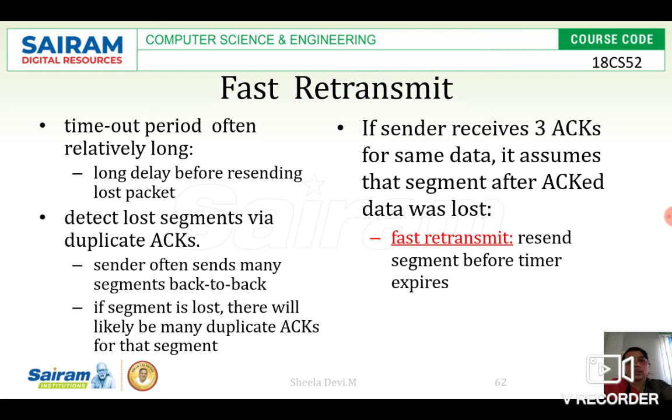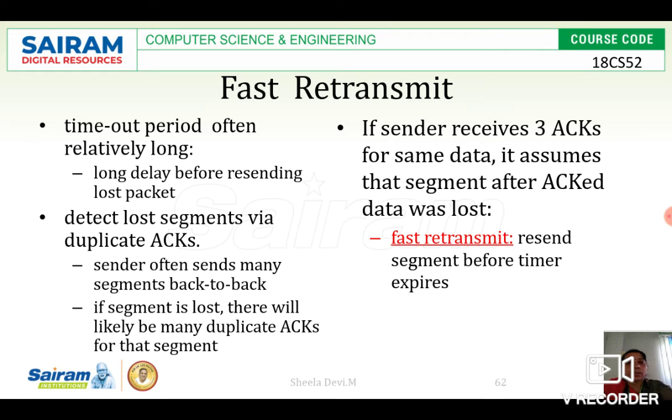How can I detect the lost data? With the help of duplicate acknowledgements. The sender often sends many segments back to back. If a segment is lost, there will likely be many duplicate acknowledgements for that segment. If the sender receives 3 acknowledgements for the same data, it assumes that the segment after the acknowledged data was lost.